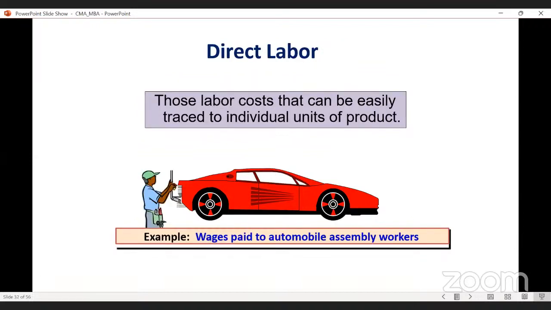Again, direct labor. Direct labor means what? Those labor costs that can be easily traced to an individual unit of product. Here the individual unit is the car. For an individual unit of product, we are able to trace the cost of the labor. So here, wages paid to automobile assembly workers. Let's say one worker or one mechanic is assembling the car by taking all the parts. We are paying wages to them. So these wages are known as direct labor cost.